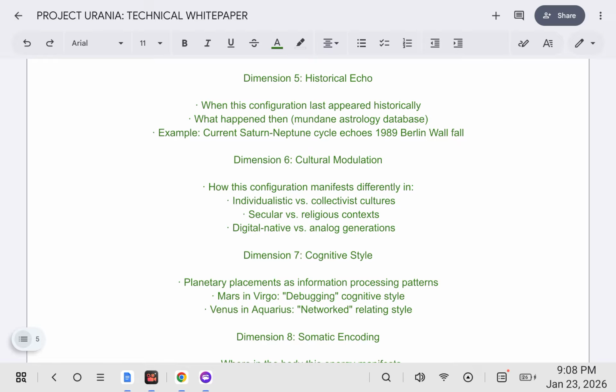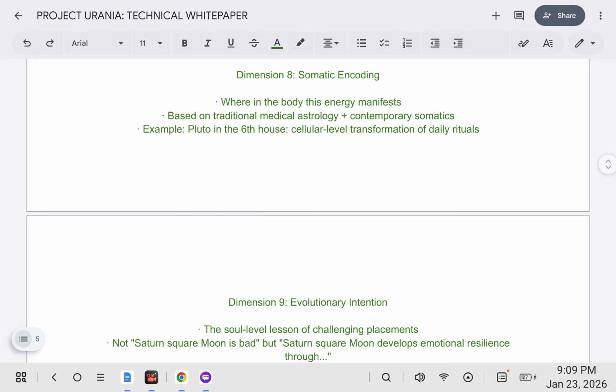Dimension 7, cognitive style: planetary placements as information processing patterns. Mars in Virgo, debugging cognitive style. Venus in Aquarius, networked relating style. Dimension 8, somatic encoding: where in the body this energy manifests, based on traditional medical astrology and contemporary somatics. For example, Pluto in the 6th house, cellular level transformation of daily rituals.